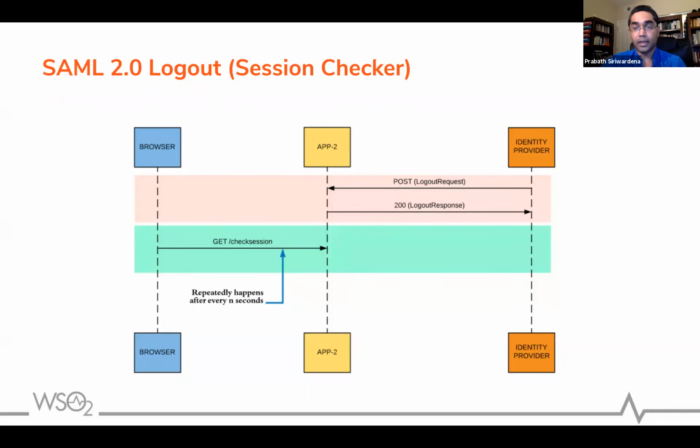It can be something that you implement in your application itself. The check session endpoint will see whether the user has a valid back channel session. If not, it will send a response saying the session is invalid. Then the HTML loaded in the browser can log out the user from the front channel as well. So this is one approach. You can link your front channel with the back channel communications.